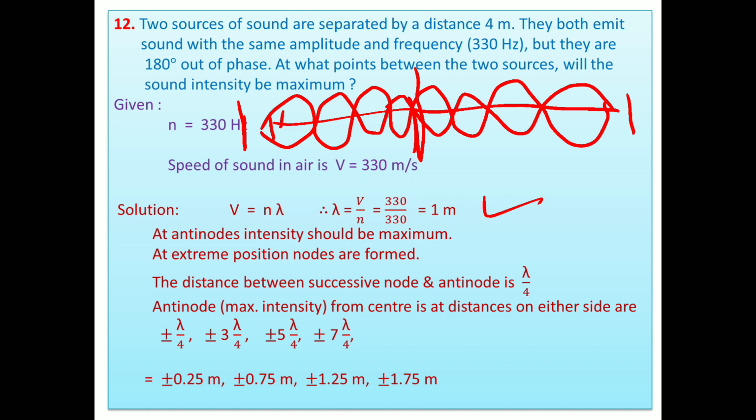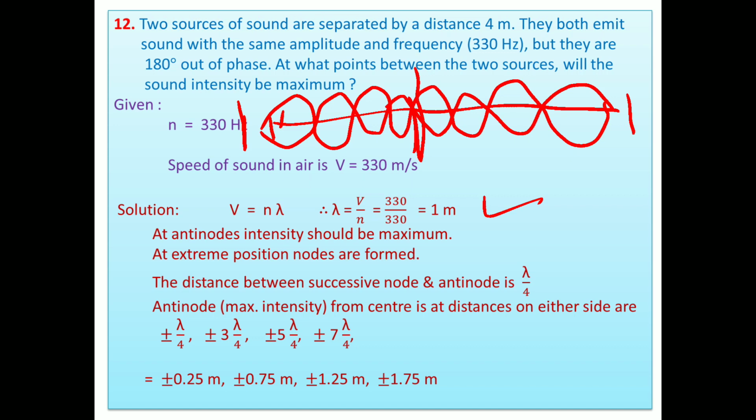This is a logical problem. Try to understand. Total distance is 4 meter. We calculate the wavelength, 1 meter. In 1 meter wavelength, 2 loops are formed. Means in 4 meter, how many loops are formed? 8 loops are formed. And from the center, 4 loops are divided equally. Then at the center, a node must be formed, because the ends are also nodes and the center is also a node.